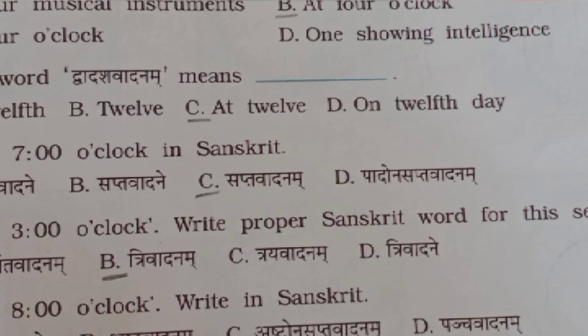Question number 7. Write 7 o'clock in Sanskrit. The options are Shadvadane, Saptavadane, Saptavadanam, Panchavadanam. 7 o'clock means Saptavadanam. Option C, Saptavadanam, is the correct answer.